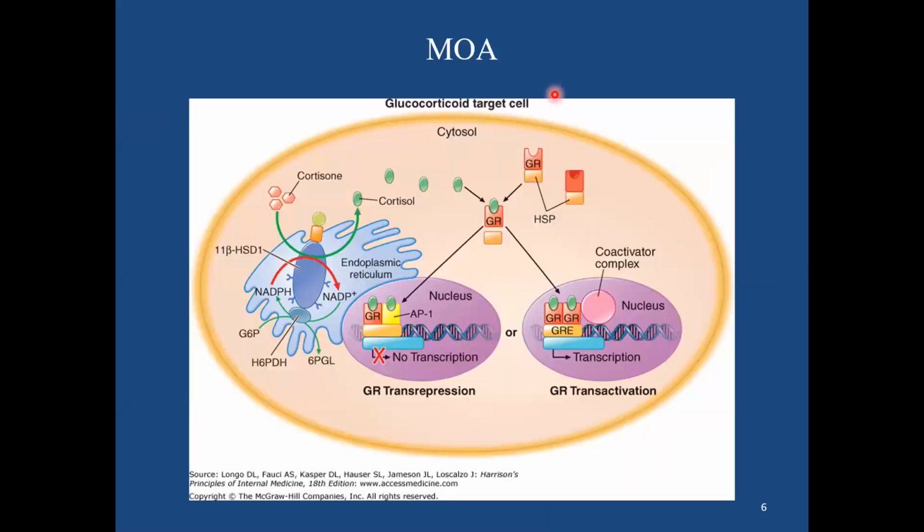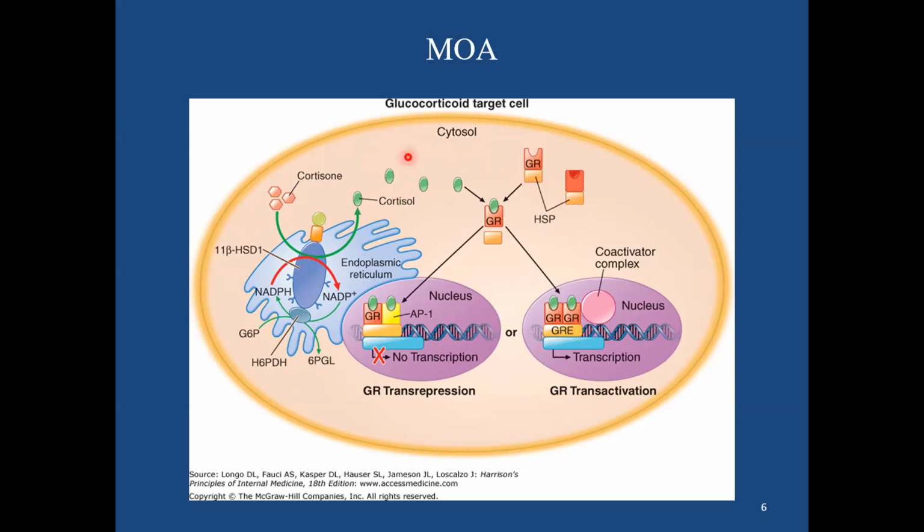Now, coming to how steroids act at the level of the receptor. The free form of the steroid enters the cytoplasm, where the glucocorticoid receptors are normally occupied with proteins known as heat shock proteins.